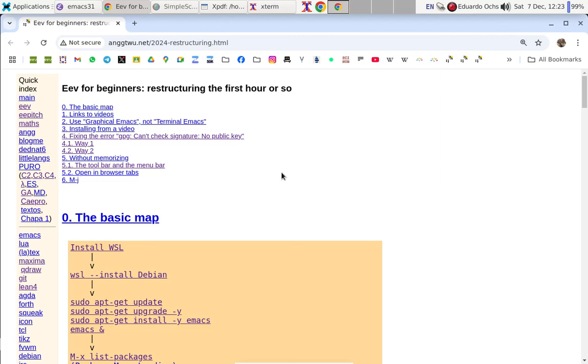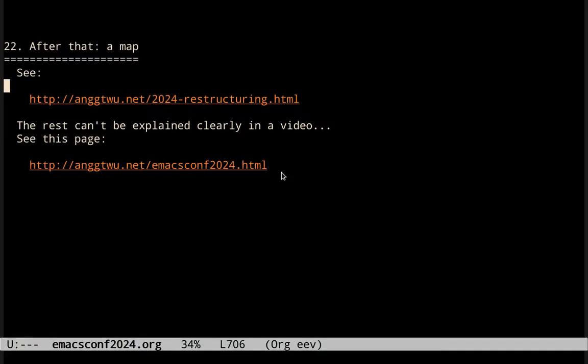And this is a work in progress. I'm reorganizing this thing for the 10th time. And the rest of what can happen with the students can't be explained clearly in a video.